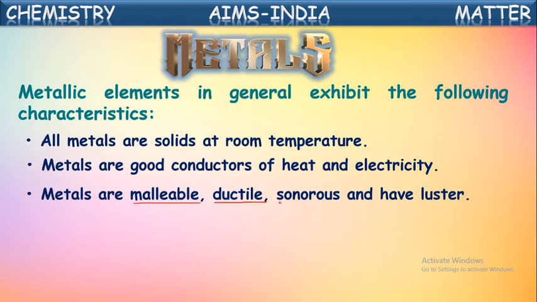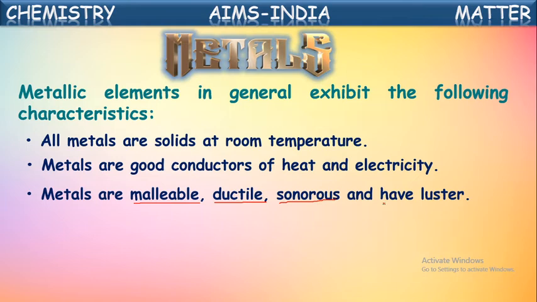One more property, sonorous, means metals produce sound on hitting them with an object. A very fine example for this is temple bells. Temple bells are made up of certain metals. So when you hit them with an object, they produce a sound. Not only temple bells, even school bells will come under the sonorous property. So metals produce a sound on hitting with an object. This property is called sonority or sonorous property. So metals are sonorous.